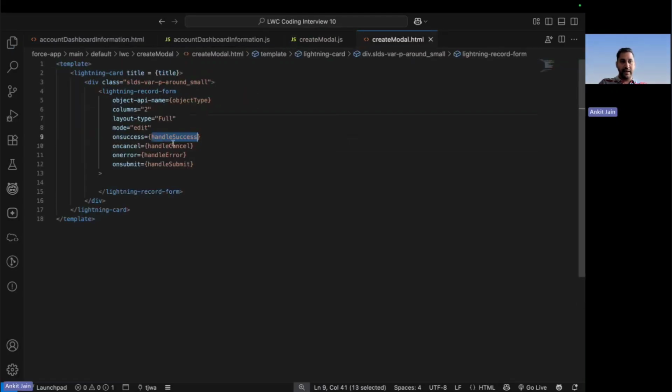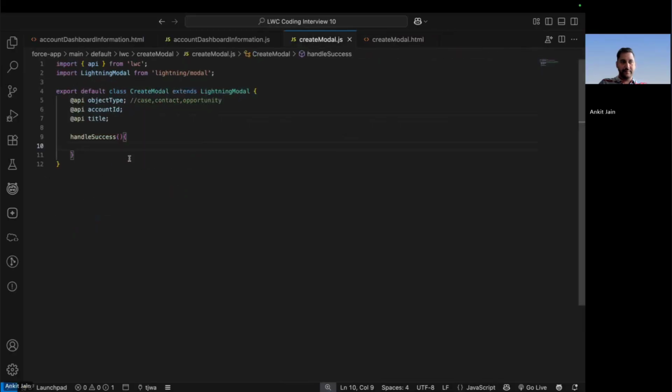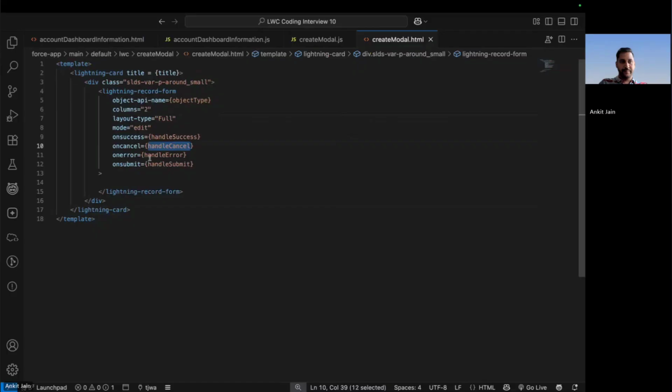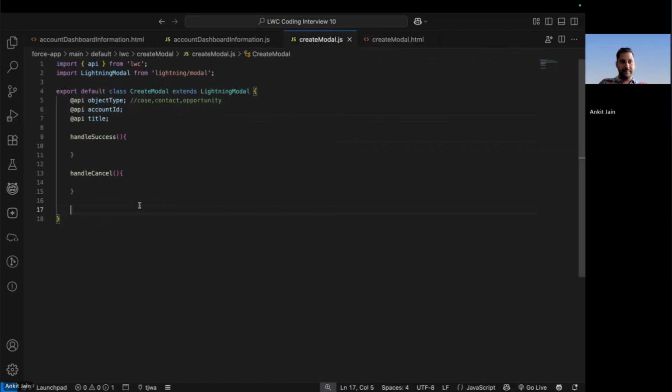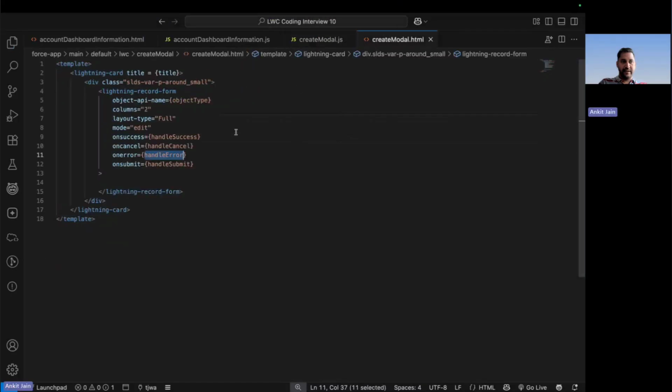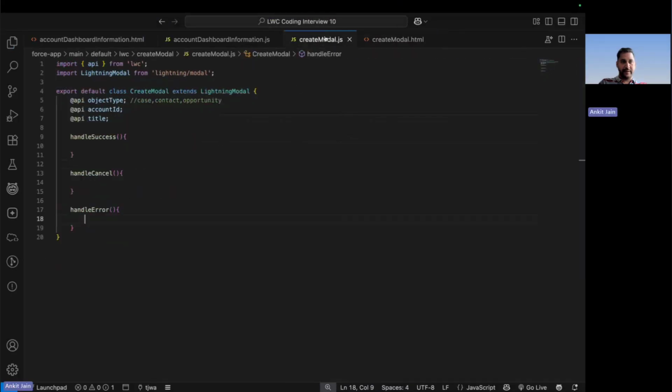Next thing here is the handle cancel method. Next thing here is the handle error method. And finally, the handle submit method. These are the 4 methods, or events, which are available based on which I have to perform the operation.